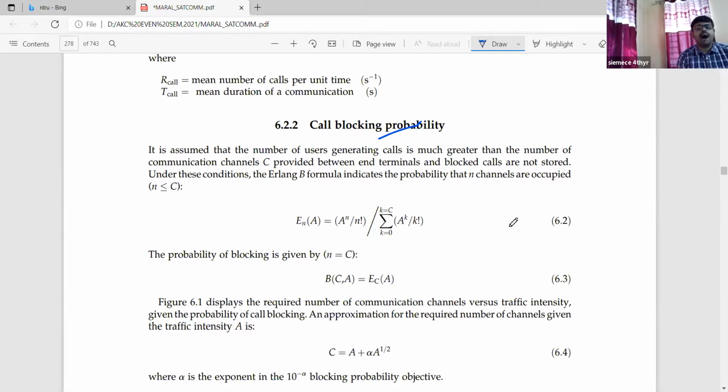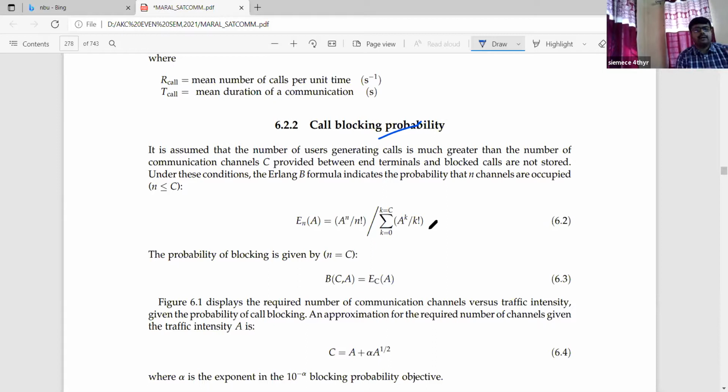So E_n(A) equals A to the power n divided by factorial n, divided by the summation of k equals 0 to k equals C, of A to the power k divided by factorial k. That is equation number 6.2.